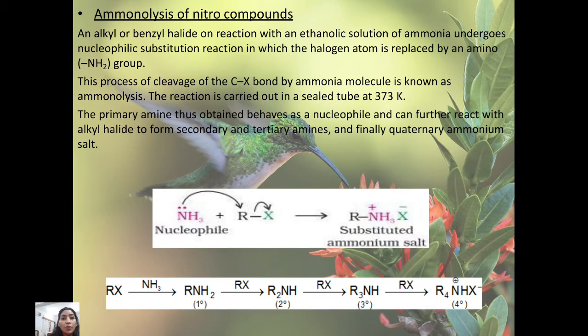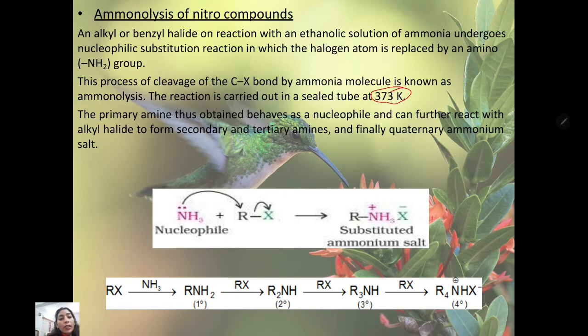Ammonolysis of alkyl halides. An alkyl or benzyl halide on reaction with an ethanolic solution of ammonia undergoes nucleophilic substitution. Two types of reactions are there. One is nucleophilic substitution, second is electrophilic substitution. Nucleophilic means having affection for the nucleus, meaning itself has a negative charge. The process of cleavage of the carbon-halogen bond by an ammonia molecule is known as ammonolysis. The reaction is carried out in a sealed tube at 373 Kelvin. The primary amine thus obtained behaves as a nucleophile and can further react with the alkyl halide to form secondary and tertiary amines and finally the quaternary ammonium salt.